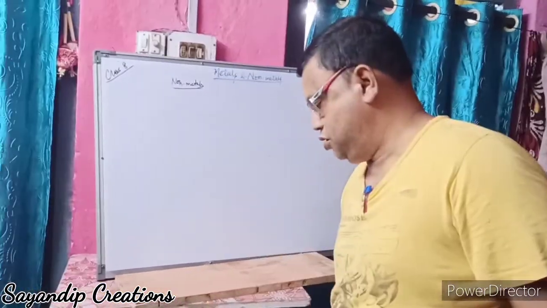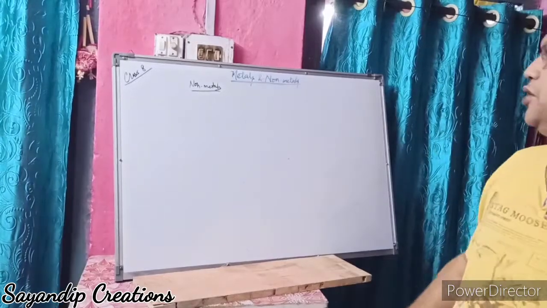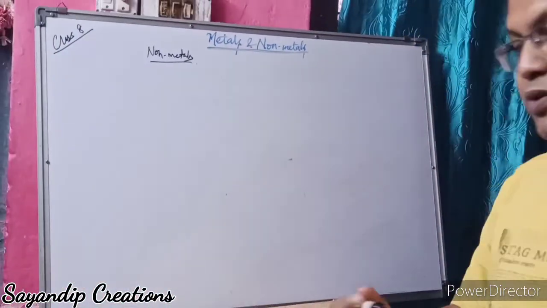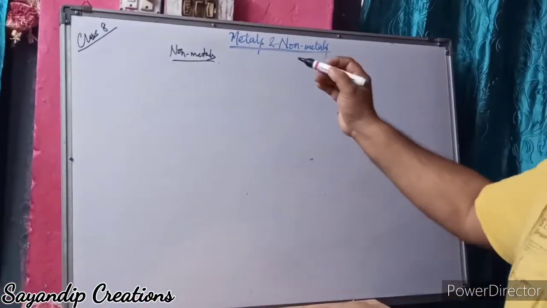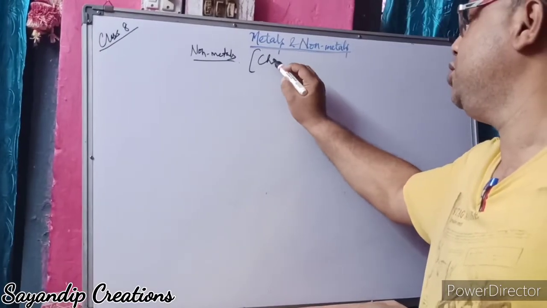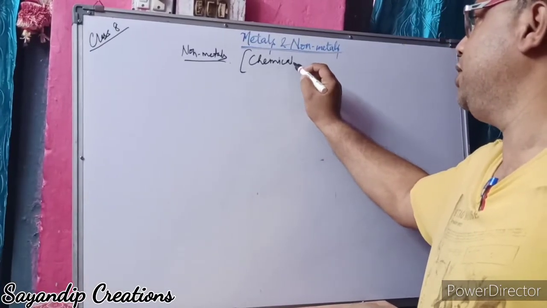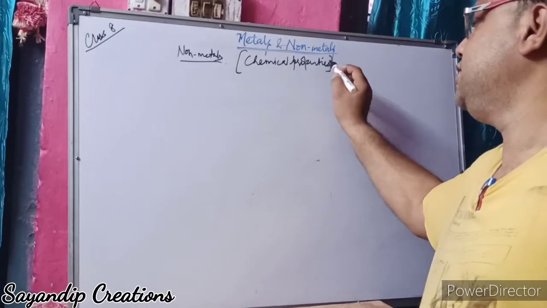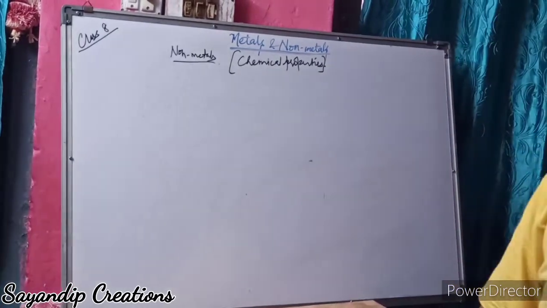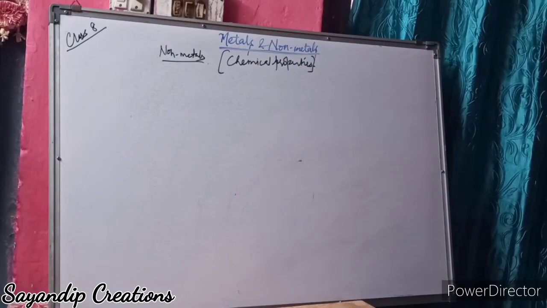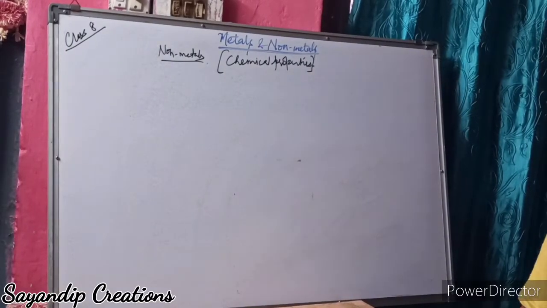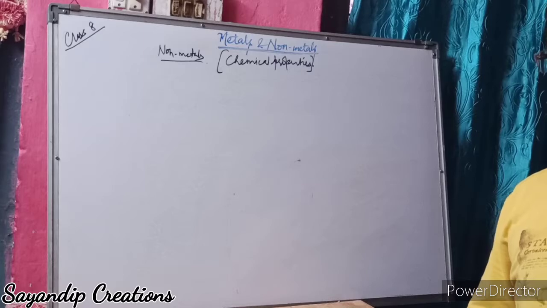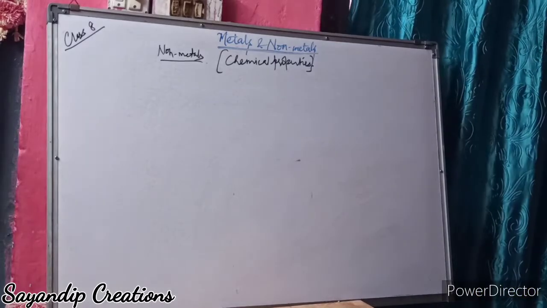So, non-metals are electronegative in nature. I will be starting off with the chemical properties. Already I have told you the physical properties: they are non-ductile, non-malleable, brittle, non-sonorous, and mainly solids, liquids and gases.